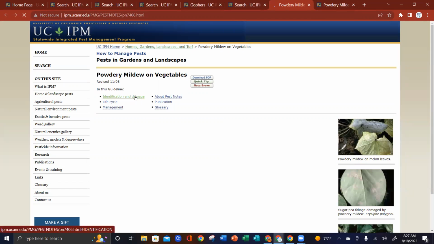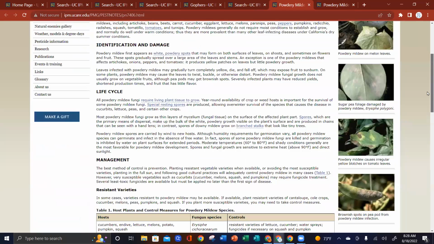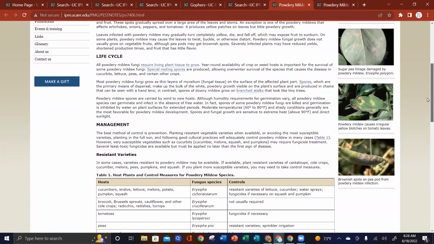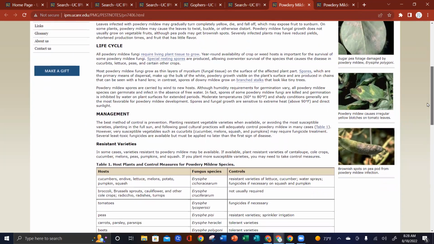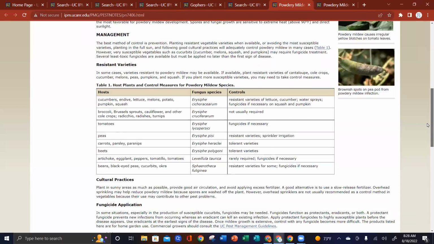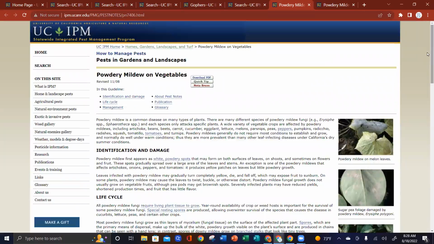So we've got identification, life cycle, management, and these are so important because there's so many different things out there that have different treatment methods. I didn't realize until just a couple of years ago that not all mildews are spread by water, and some of them can be spread in dry conditions. They talk about the host. So if you don't have the right host, it can help you eliminate what it might be. So this one again has insects, vertebrates, beneficial insects, beneficial predators, and also diseases of your plant.